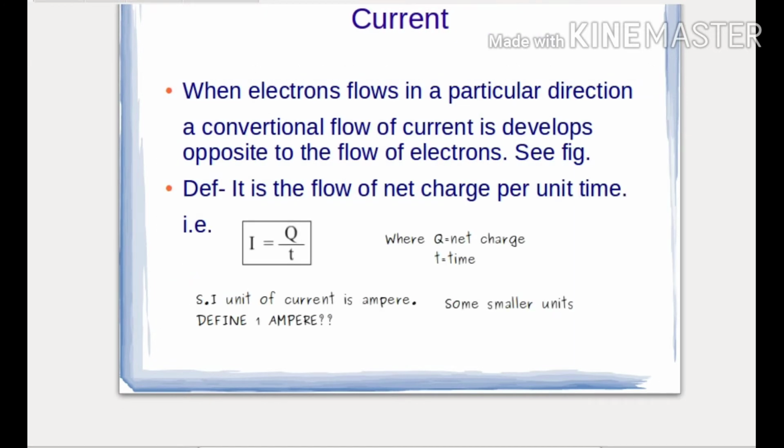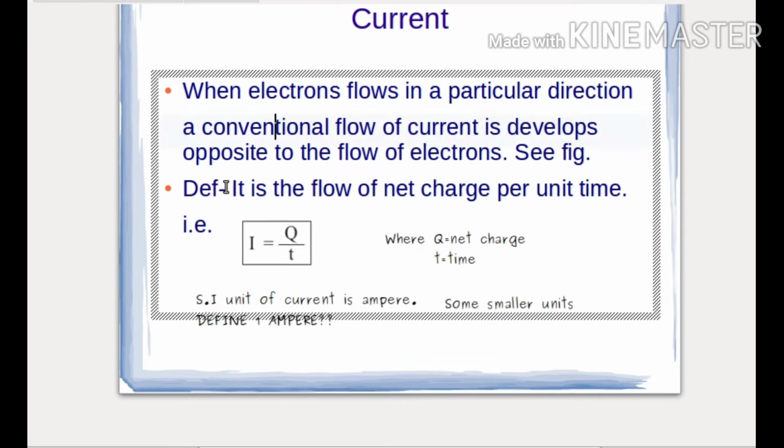So let us see what is current. When electrons flow in a particular direction, a conventional flow of current develops opposite to the flow of electrons.